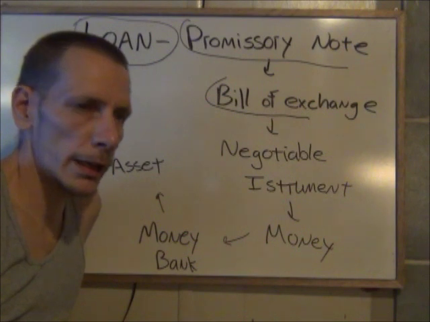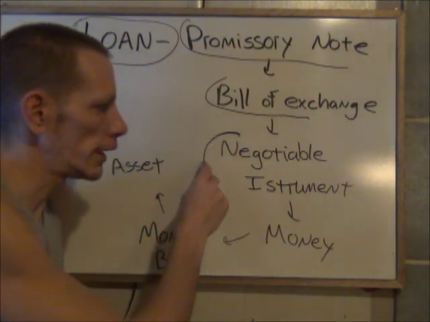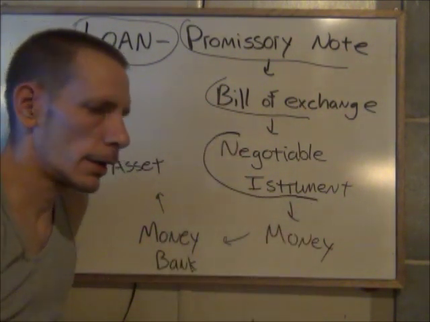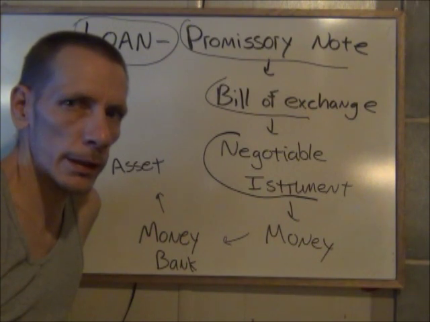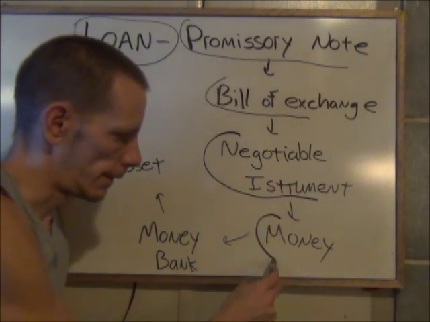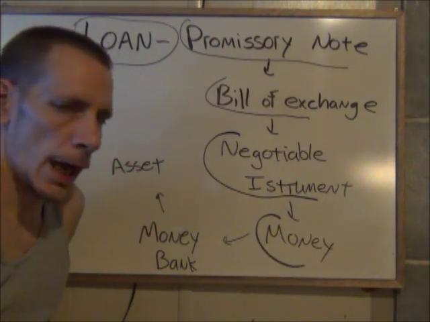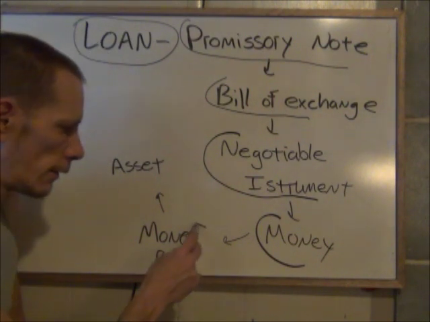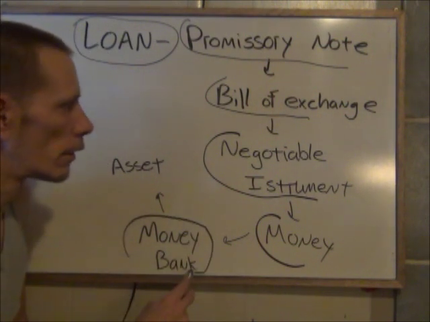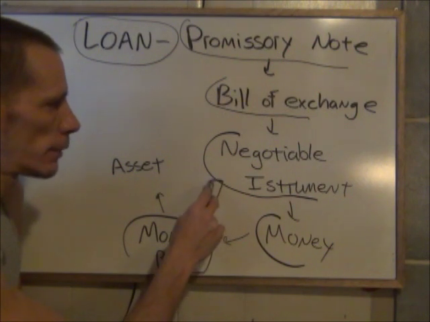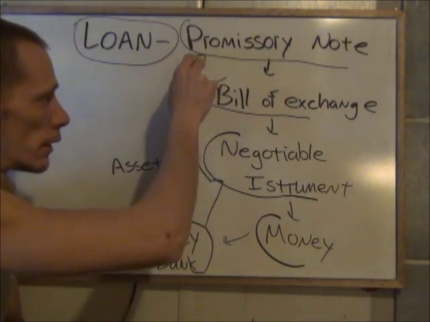And a bill of exchange is a negotiable instrument. And a negotiable instrument is money.